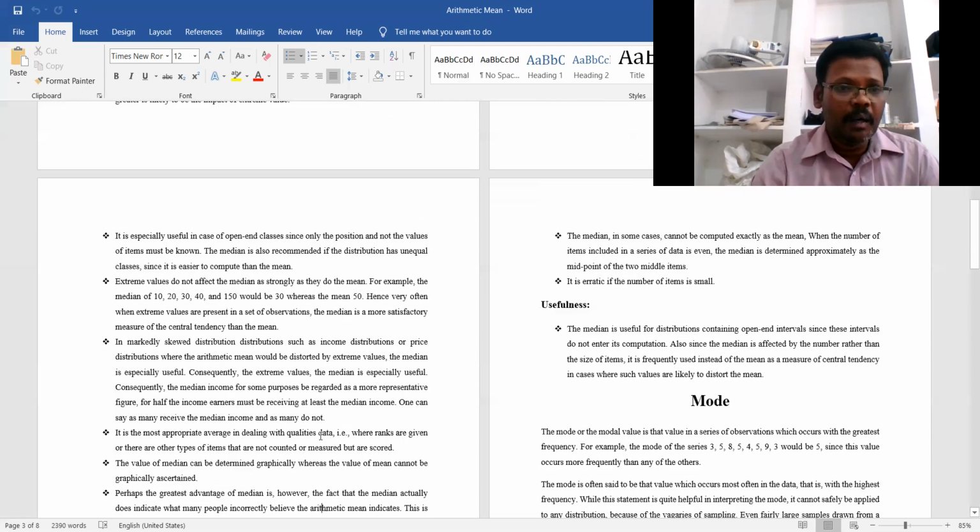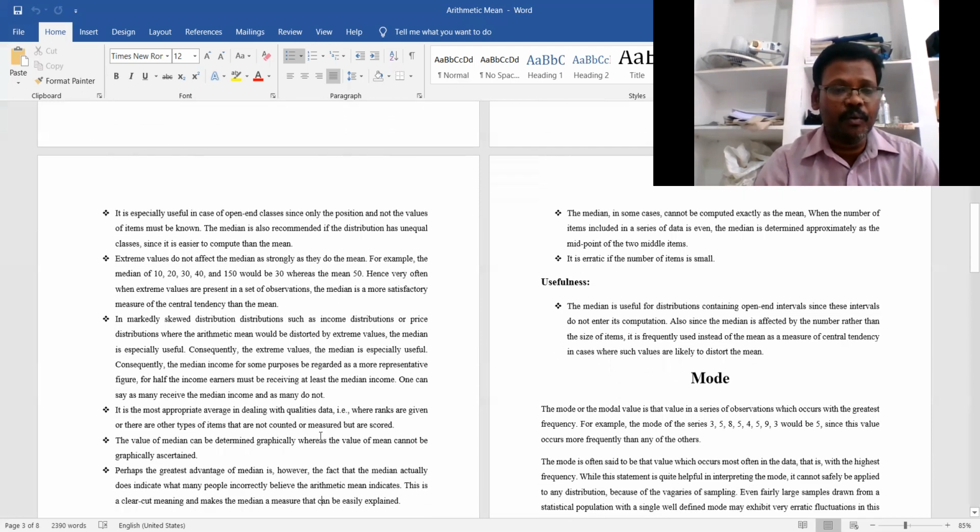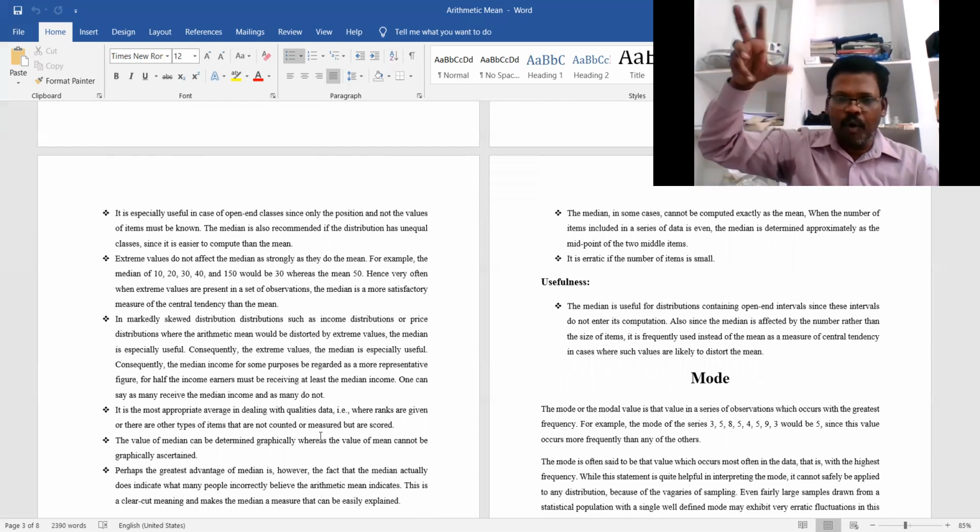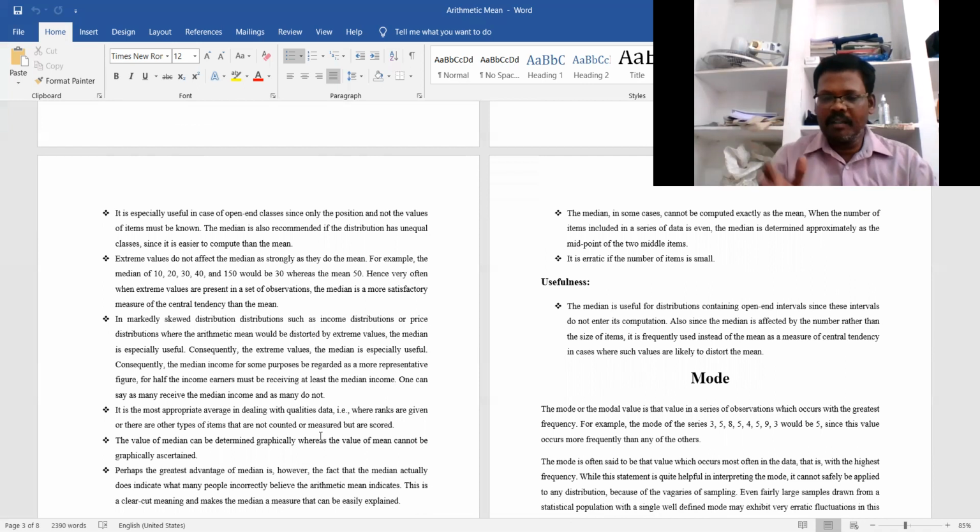Median is especially useful for open-end classes, since only the position and not the values of the items must be known. In open-end classes, the first class and the last class may not be required. Only the middle class, the median class, is required. So in those cases also we can measure the median value.